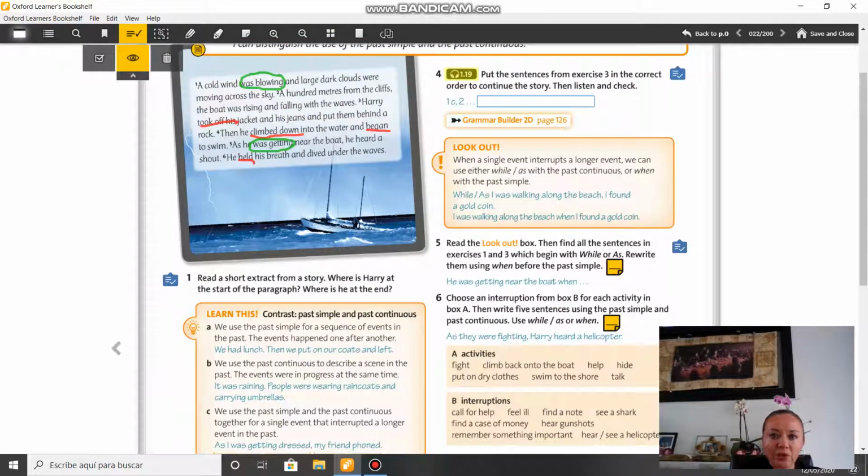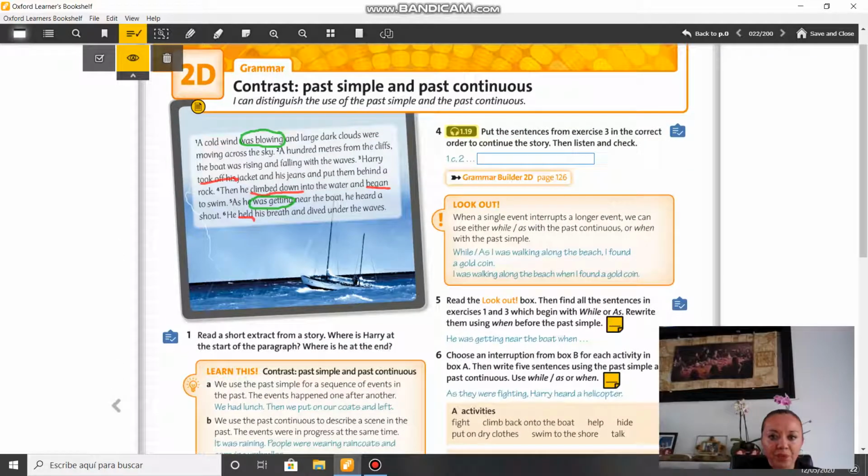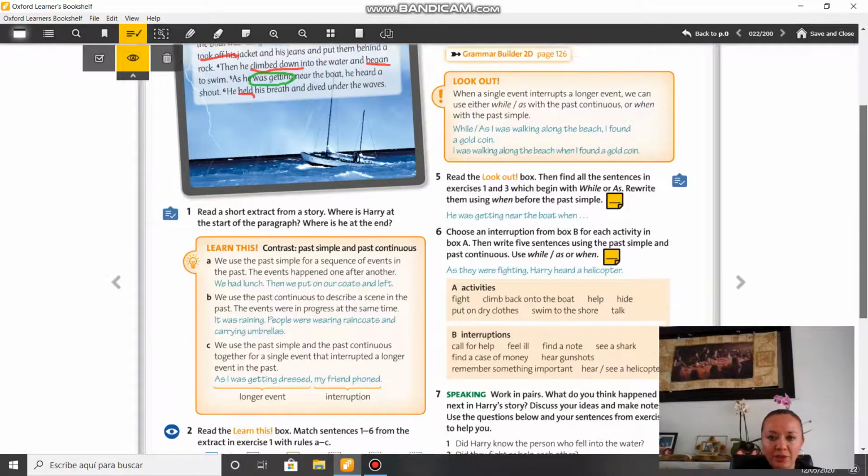Second, 100 meters from the cliffs, the boat was racing and falling with the waves. What's the rule? B, the same. Number 3, Harry took off his jacket and his jeans and put them behind a rock. What's the answer there? A, that's right.